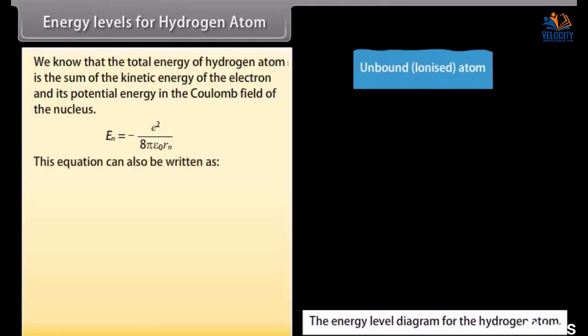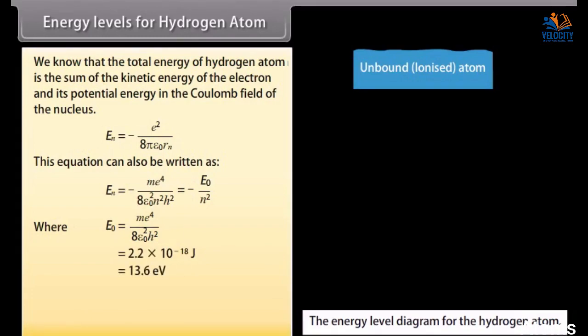This equation can also be written as En equals minus me raised to the power 4 divided by 8 epsilon naught square n square h square, where E naught is equal to me raised to the power 4 divided by 8 epsilon naught square h square. En equals 2.2 into 10 raised to the power minus 18 joule, which is equal to 13.6 electron volt. The above equation can also be written as En equals minus 13.6 upon n square electron volt.